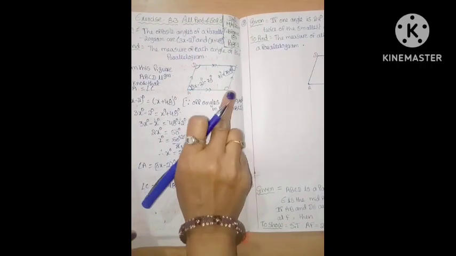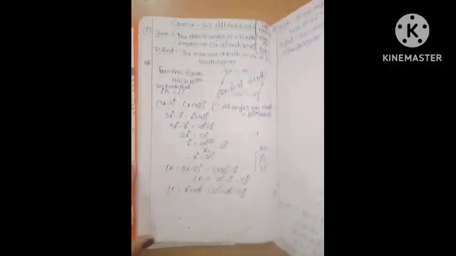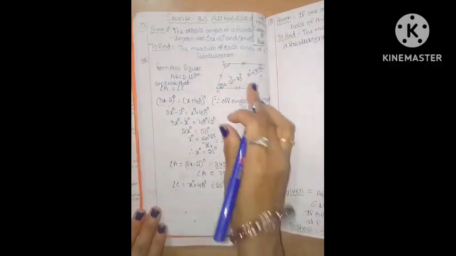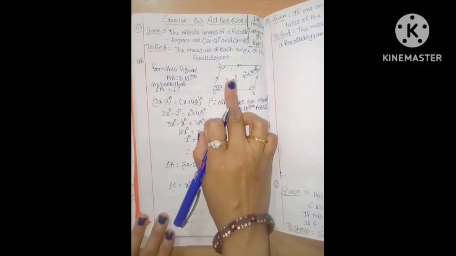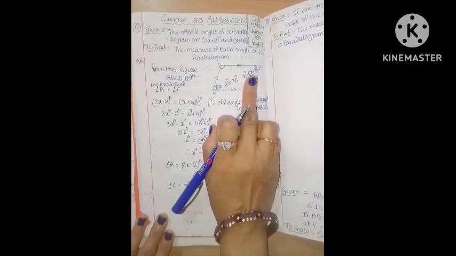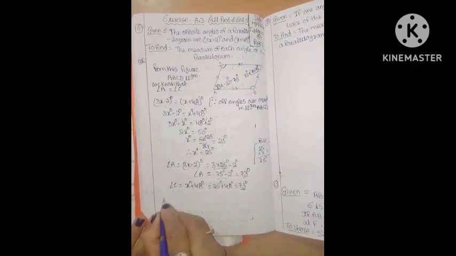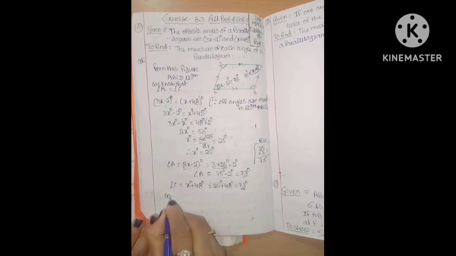So the remaining two angles, we will find out. How will you find these two angles? Do you know another property of a parallelogram? We know that consecutive angles are supplementary.